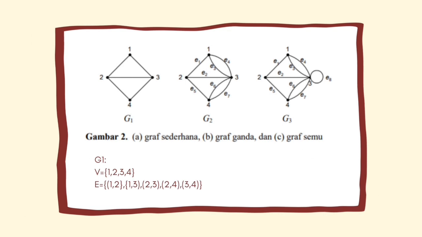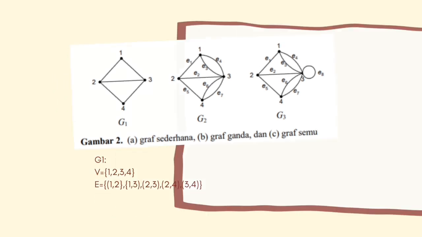G1 is a simple graph, G2 is a dual graph, G3 is a pseudo graph. G1: V = {1, 2, 3, 4}. E = {(1, 2), (2, 3), (1, 3), (2, 4), (3, 4)}.